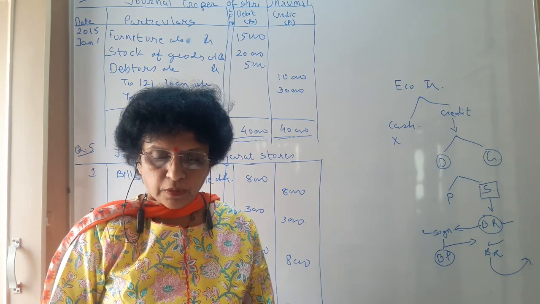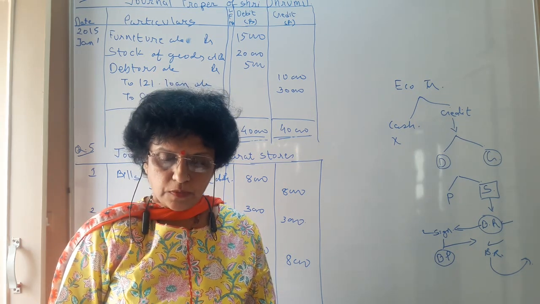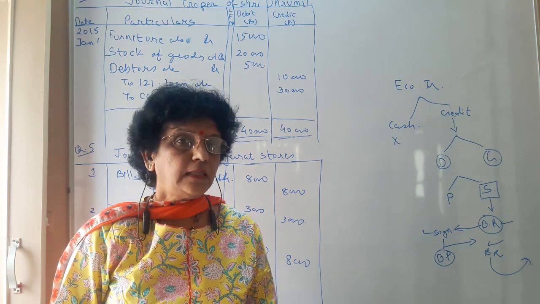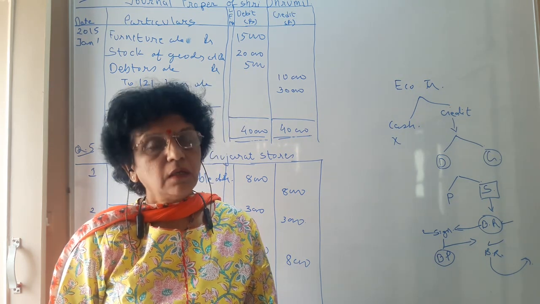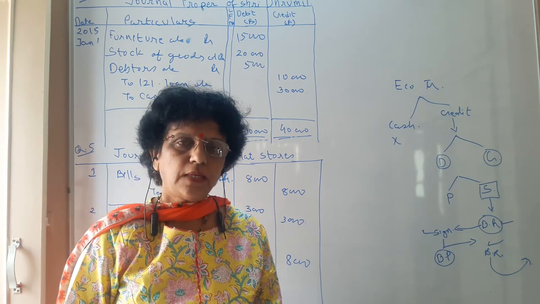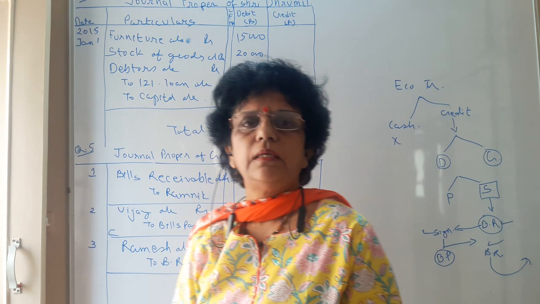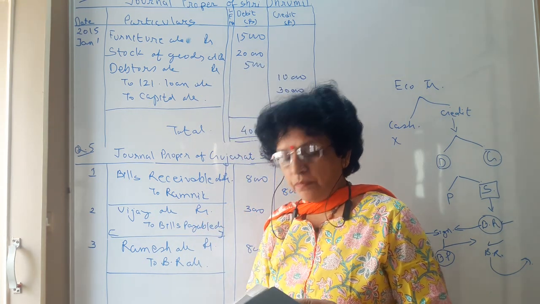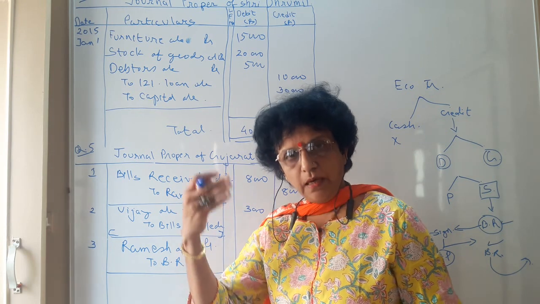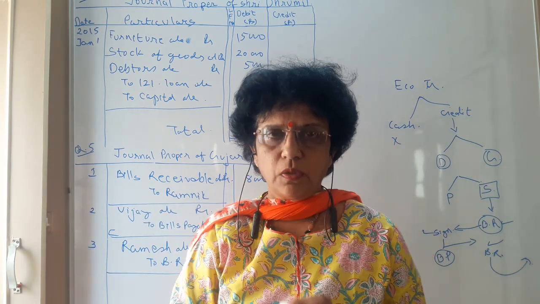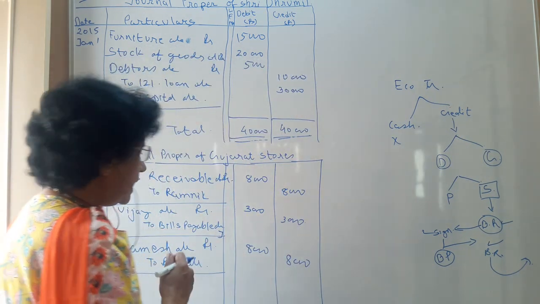Number 4. Goods of rupees 3,000 returned by Paresh to us. Here they are not maintaining even the purchase return and the sales return book. So those transactions also we will cover in our journal proper. 3,000 returned by Paresh. It means that we have sold goods to Paresh. He is returning goods to us. So goods are coming back.